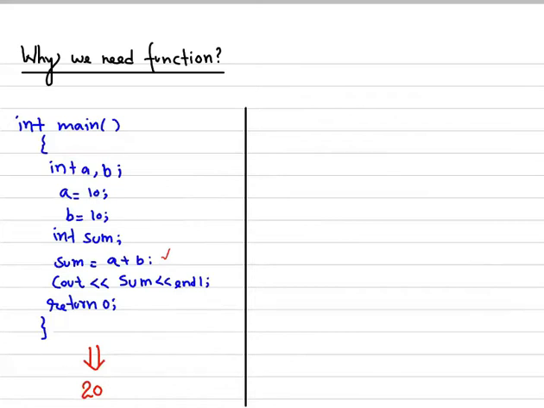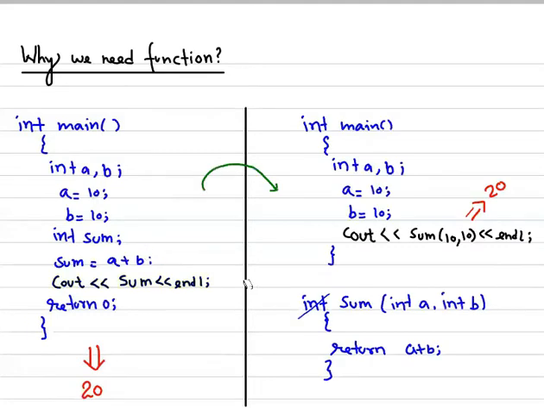What if I write all this logic, a plus b, in a function, and return the output of the logic as a return type? Let me write a simple function. This is the basic function. Till this point the code is the same. a and b are both declared with values 10 and 10. Now I'm calling the function with the values 10 and 10. So let's come to the integer part.